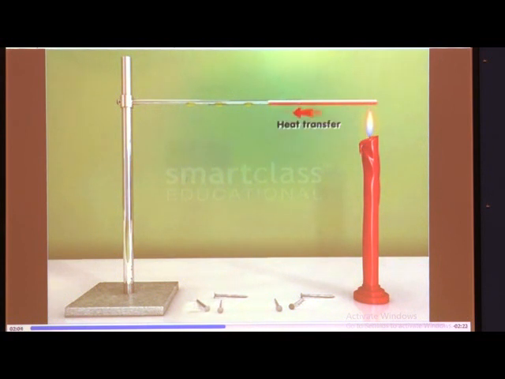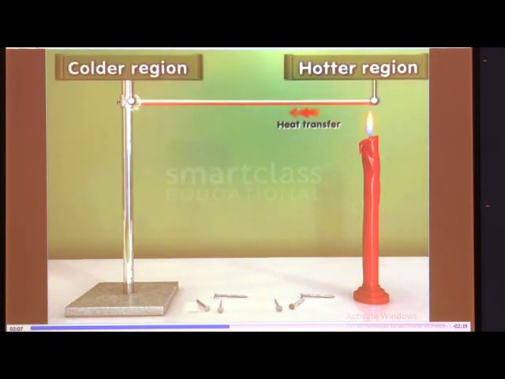Thus, heat energy gets transferred from a hotter region to a colder region. So this end is the hotter region, because it becomes hot first, as it is on the upper side of the flame. This hot end transfers heat from this end to the other end of the metallic strip. This is the transfer of heat, and this metallic strip is a solid substance, and a solid transfers heat by the process called conduction.